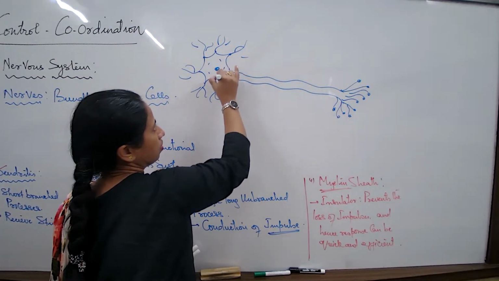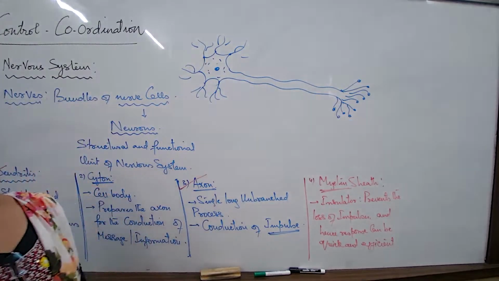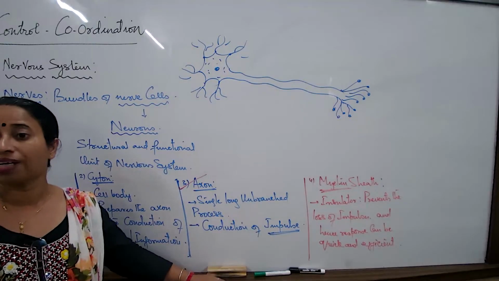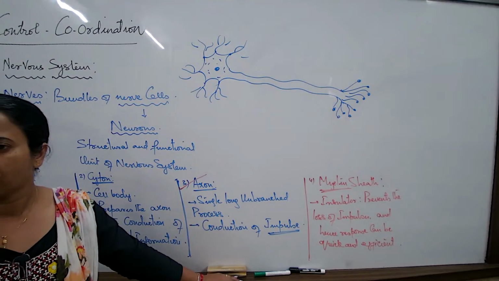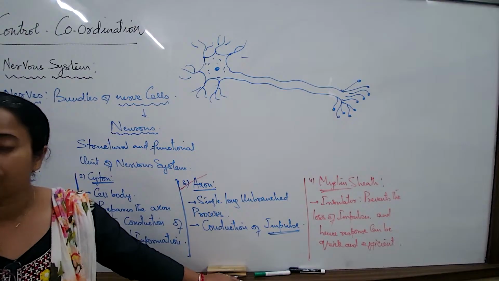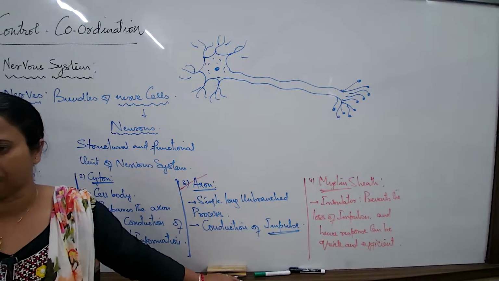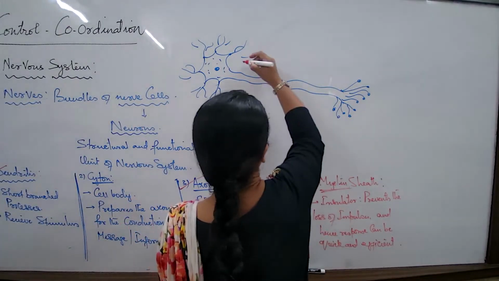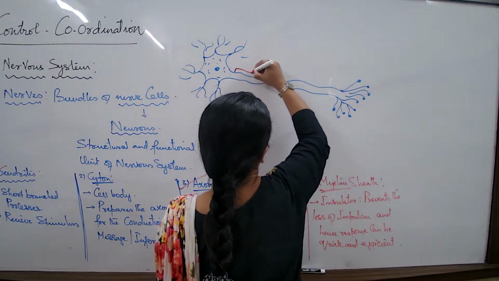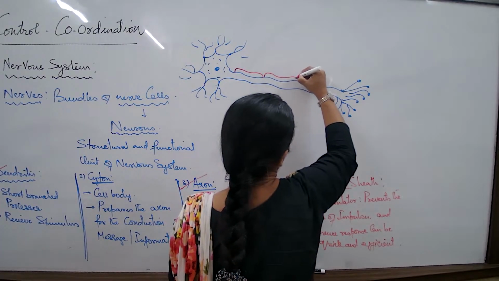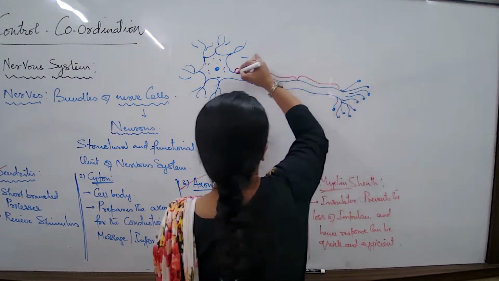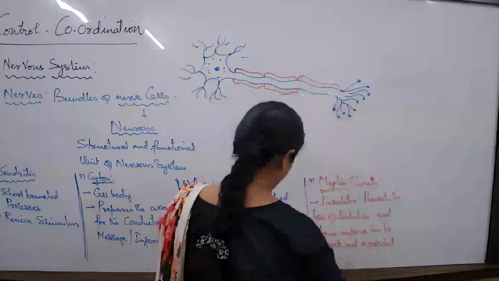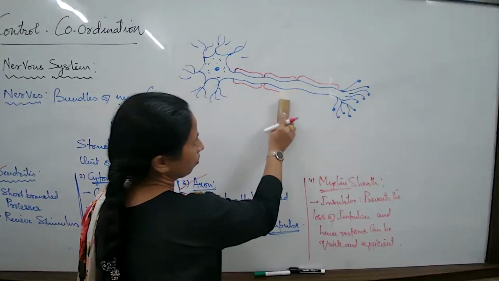The cyton. Later we are going to also understand that the cyton has certain granular substances which give a color to the neuron, the Nissl granules. And the entire neuron actually has got a grey silvery color, that's why. And then when we are talking about the myelin sheath, how would the myelin sheath be? The myelin sheath is always a covering something like this all throughout the length of the neuron. And just now as I mentioned, this is actually a fatty deposit all surrounding the length of the neuron.